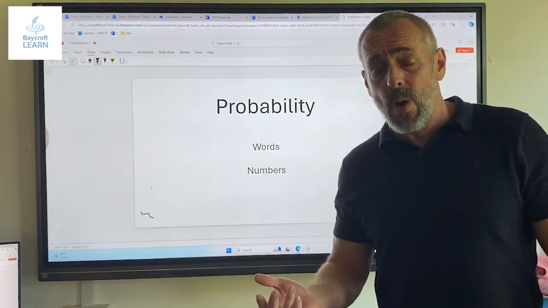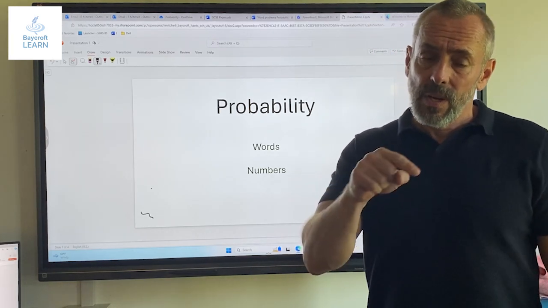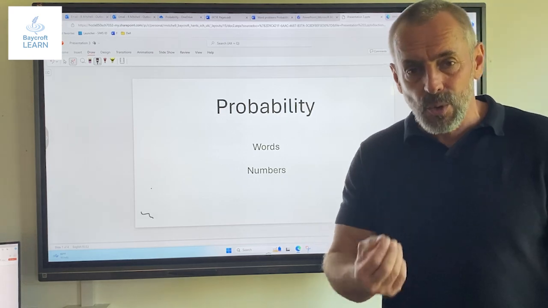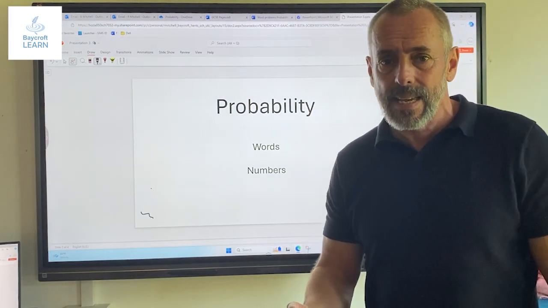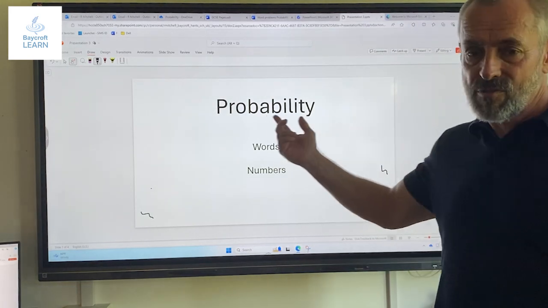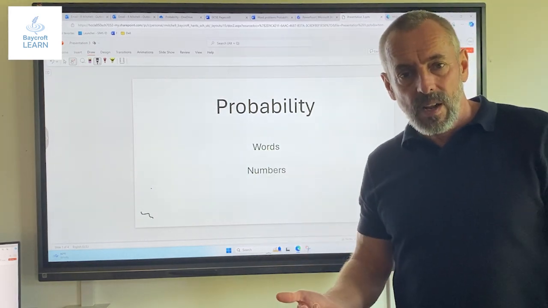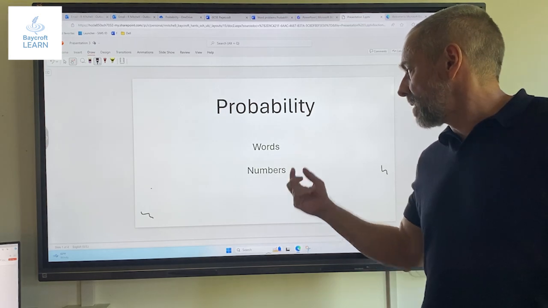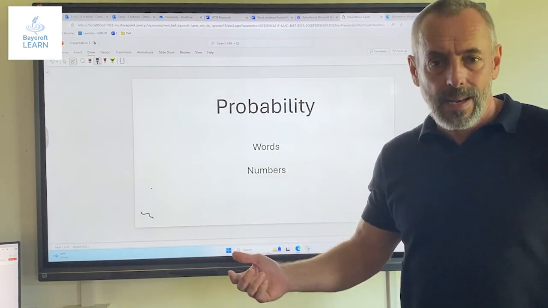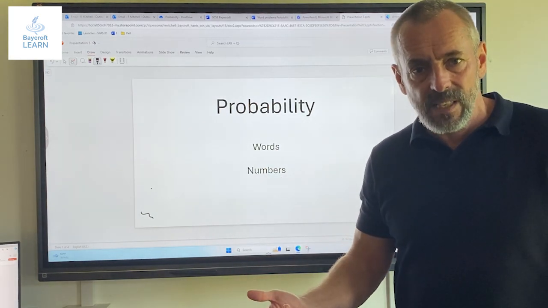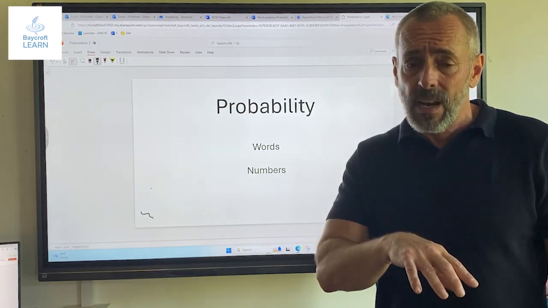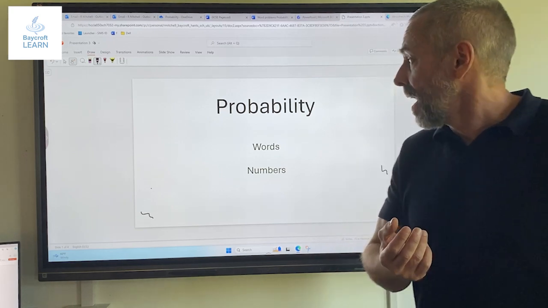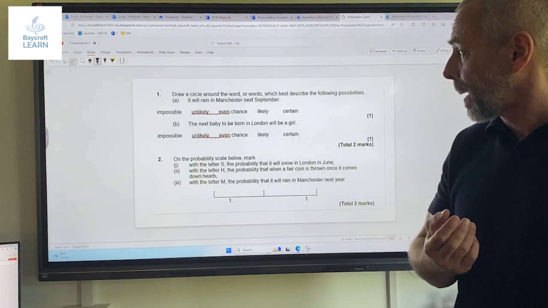Quite a simple one today. It's something that we looked at last week and it's a good one to pick up some fairly easy marks in your GCSE, okay? We're going to be looking at probability, and as we learnt last week, we express probability in both words and in numbers. We're just going to dive straight into it with some GCSE style questions because everyone showed me last week that they are very able with this as a topic.